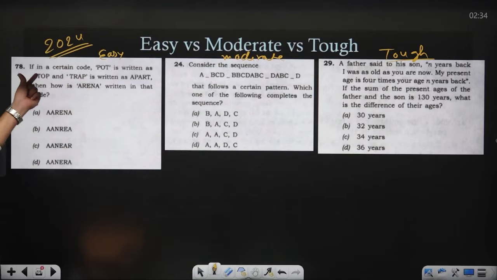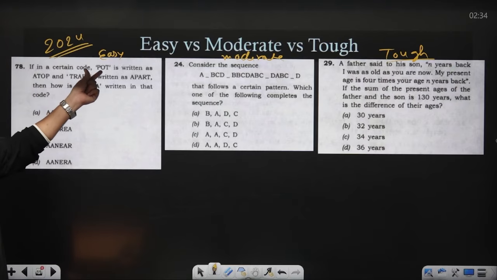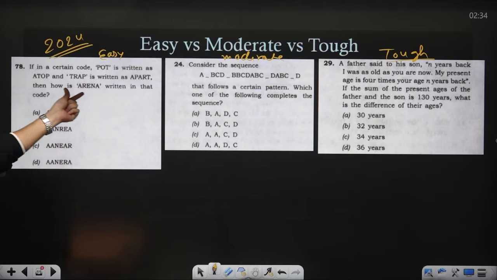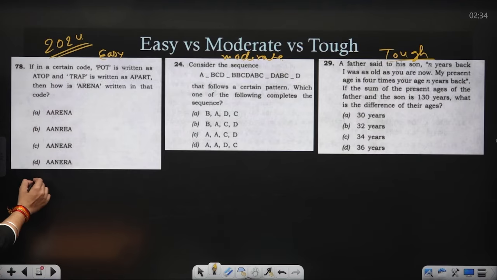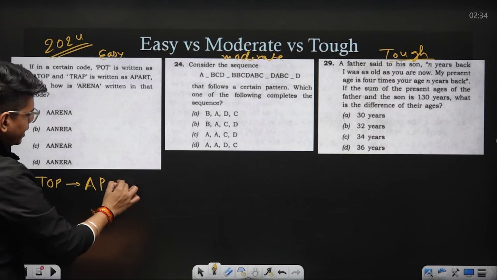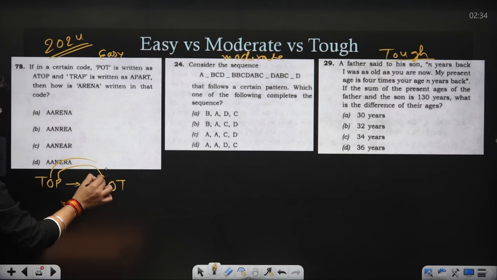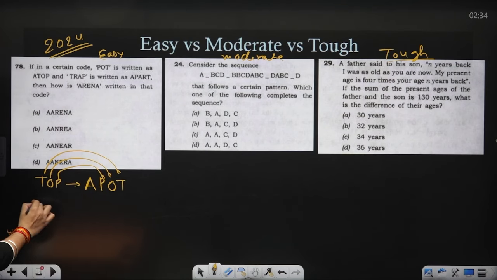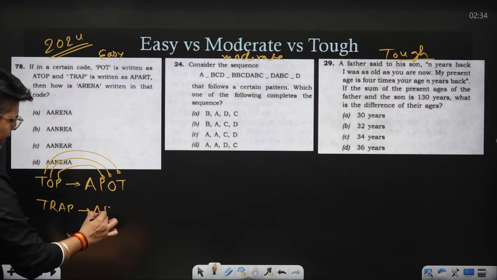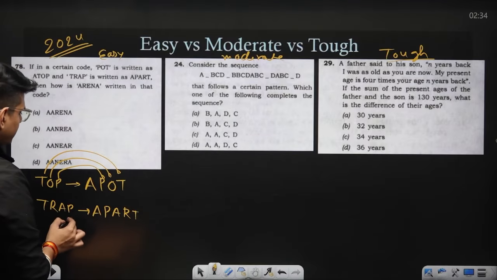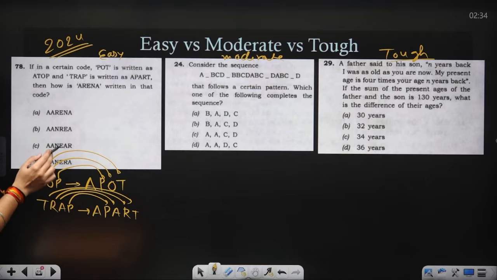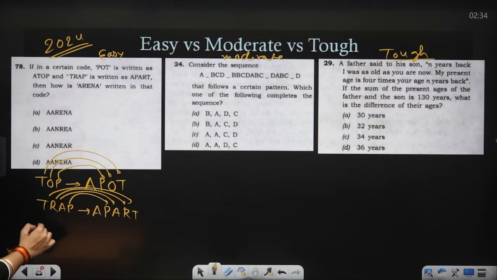So see, in this question, in a certain code, pot is written as atop, trap is written as apart, and then how is arena written? So what is happening to pot? A is coming, then P, then O, then T. Similarly, trap: there is an additional A at the beginning, then P, then A, then R, then T. Now we have to use the same logic and find the code for arena.